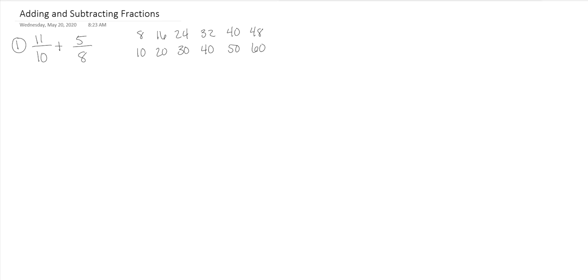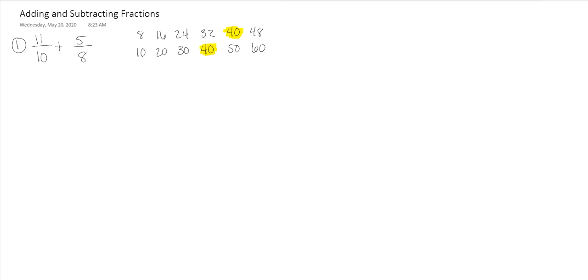So from these multiples, what's the lowest one that is common for both numbers? If you look, 40 is the least common multiple. So that's going to be our